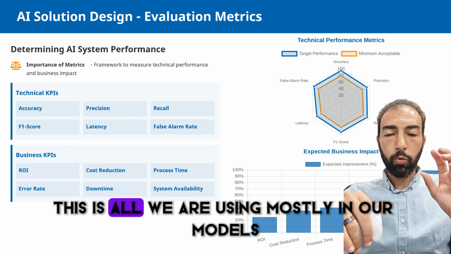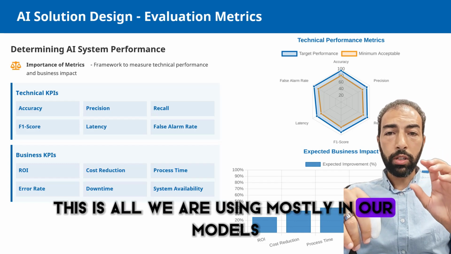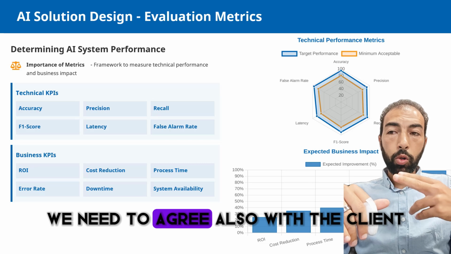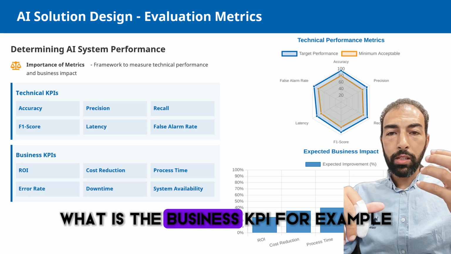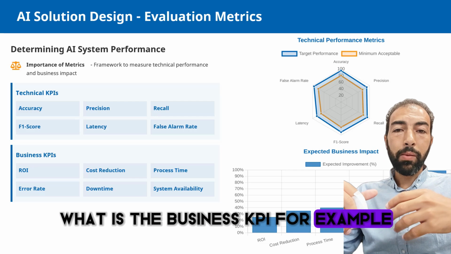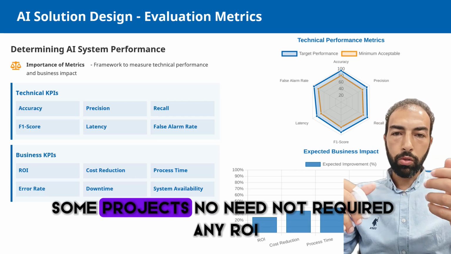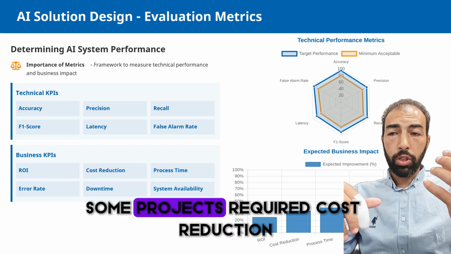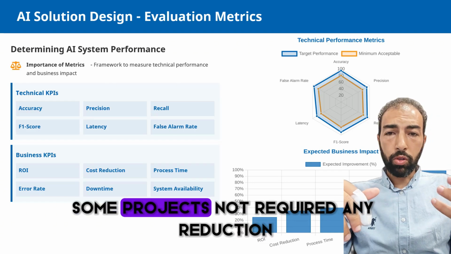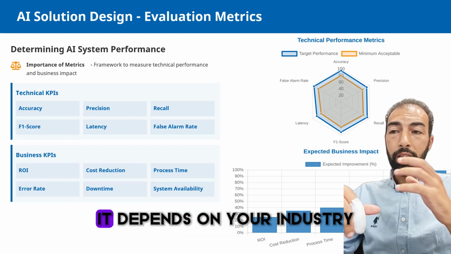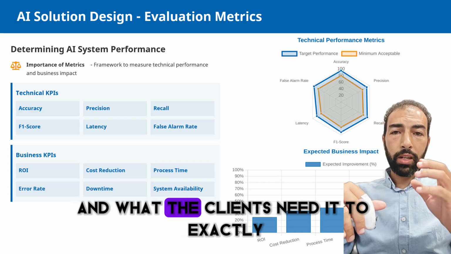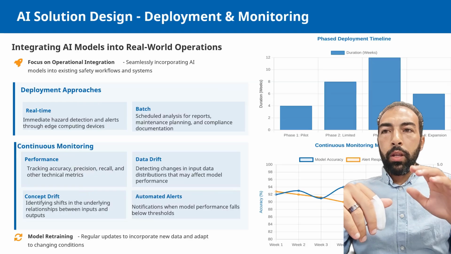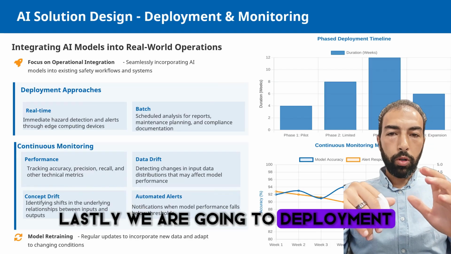After we agree on these, we also need to agree with the client on the business KPIs. For example, some projects need ROI, some do not require any ROI. Some projects require cost reduction, some do not. It depends on your industry and what the client needs to evaluate and what result they need.